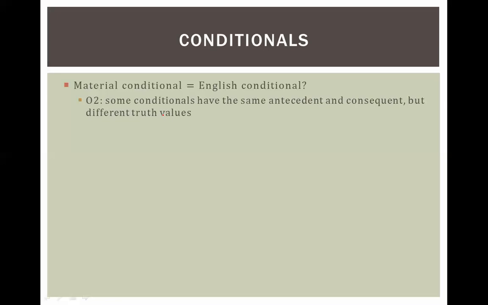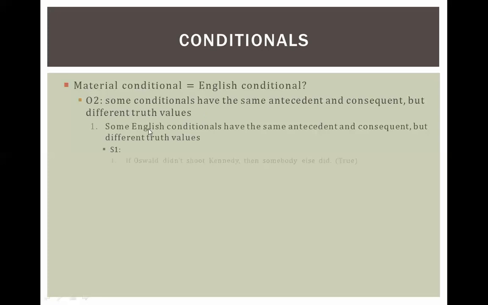So for example, objection 2. Some conditionals have the same antecedent and consequent, but different truth values. So, for example, if Oswald didn't shoot Kennedy, then somebody else did. True. If Oswald hadn't shot Kennedy, then somebody else would have. False. Right? So it looks like everything is the exact same except for the mood and tense. Right? Past tense, different mood. This is a counterfactual. This is not what happened. Right? And this is a statement of what did happen.